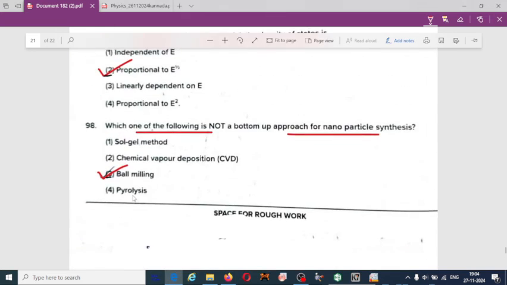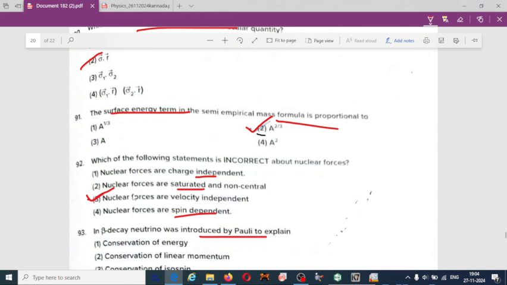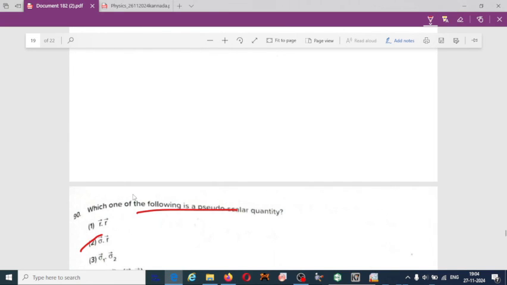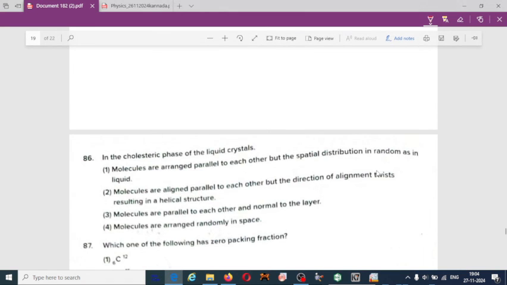So these all are the key answers I have discussed with you for the exam conducted for the assistant professor post at Raichur University. So you can all verify the question answers.